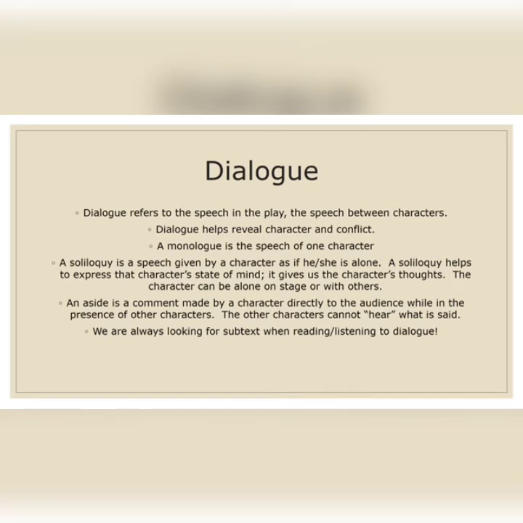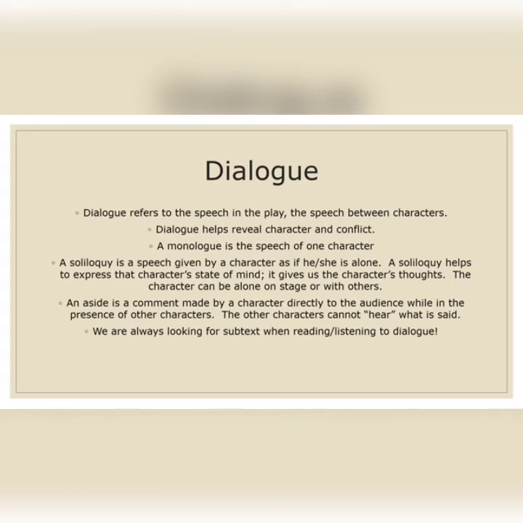Soliloquy mostly happens with the villain or the protagonist. They'll be laughing and talking to the hero, but in their mind they will be planning against the hero. So the audience gets an idea of what the villain is up to.